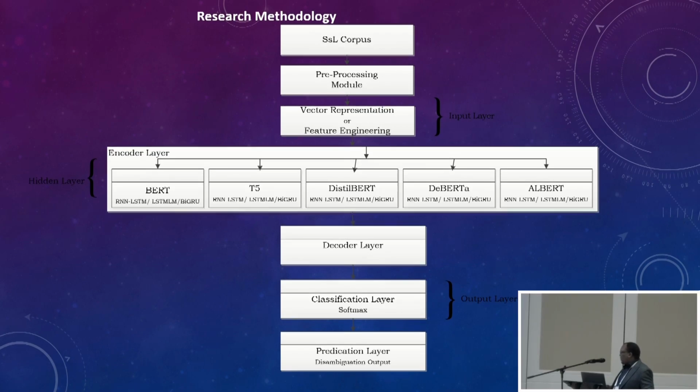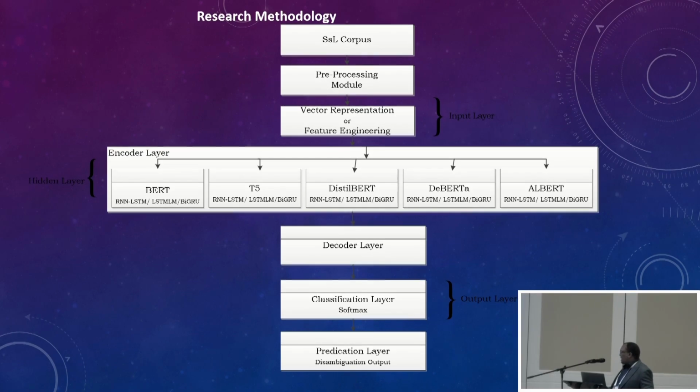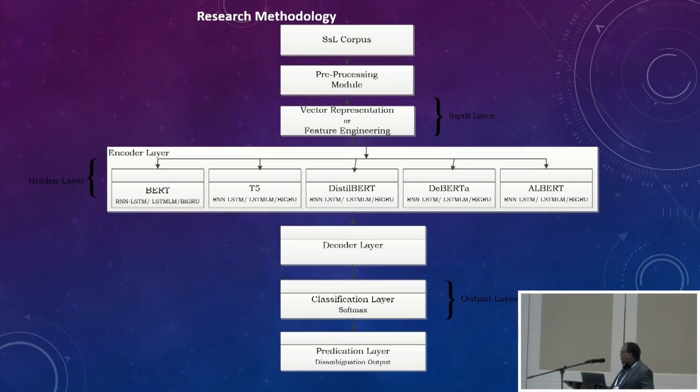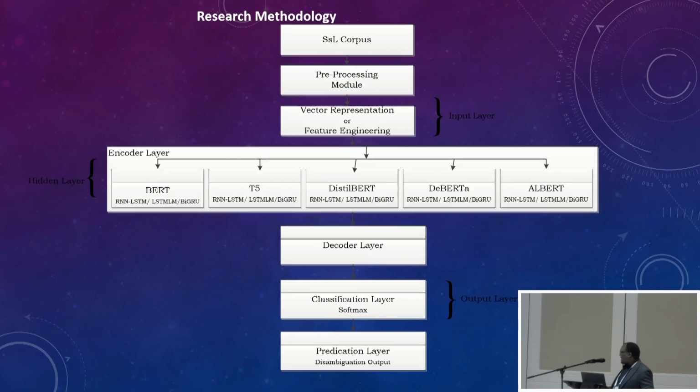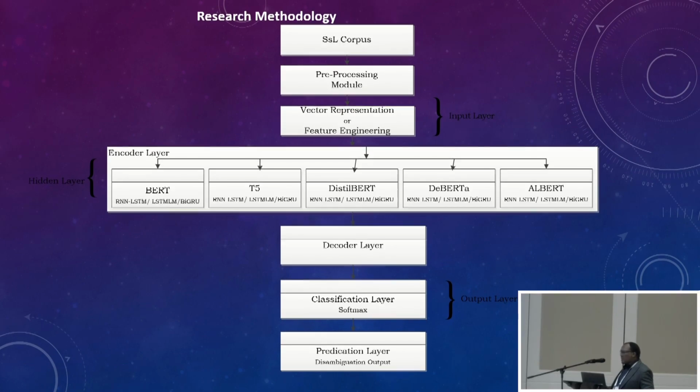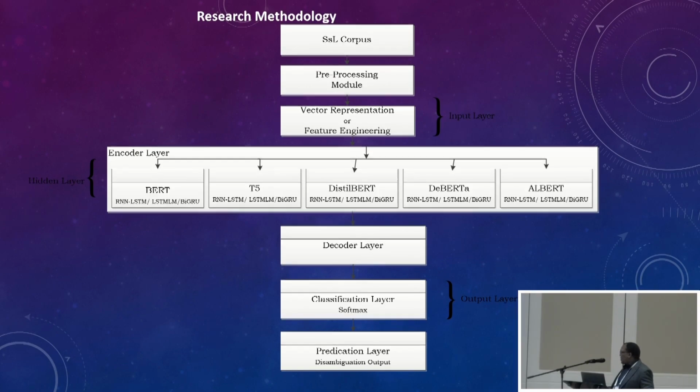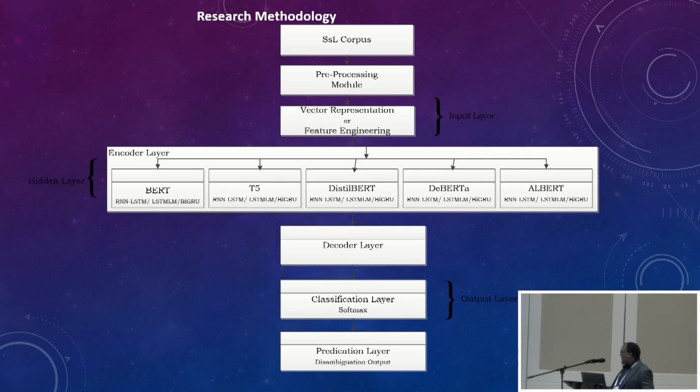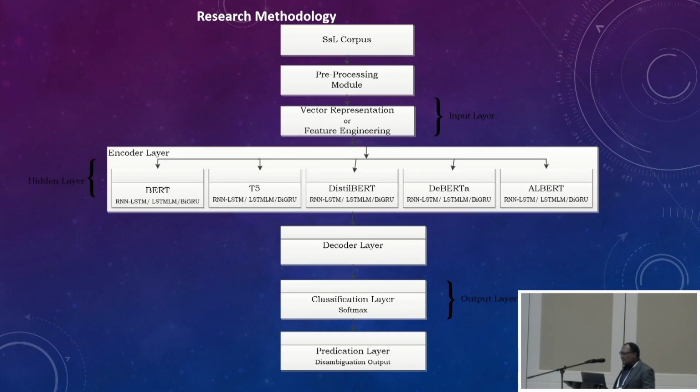And I will show later on that we enhanced the BiGRU with different algorithms. We optimized it with Adam, which is an optimization algorithm. We also applied an attention mechanism to enhance this algorithm to get better performance.